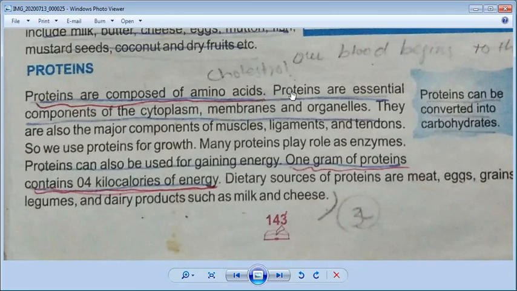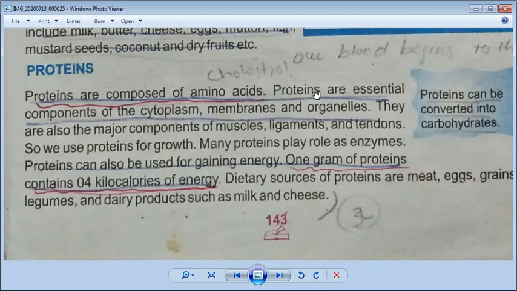Proteins are essential components of the cytoplasm, membranes, and organelles. I have told you they help in building blocks, which means they help in the formation of cells. So you can see proteins are composed of amino acids. I have told you we get proteins in the form of different foods. When they go in, there is a protease enzyme which breaks down proteins into amino acids.